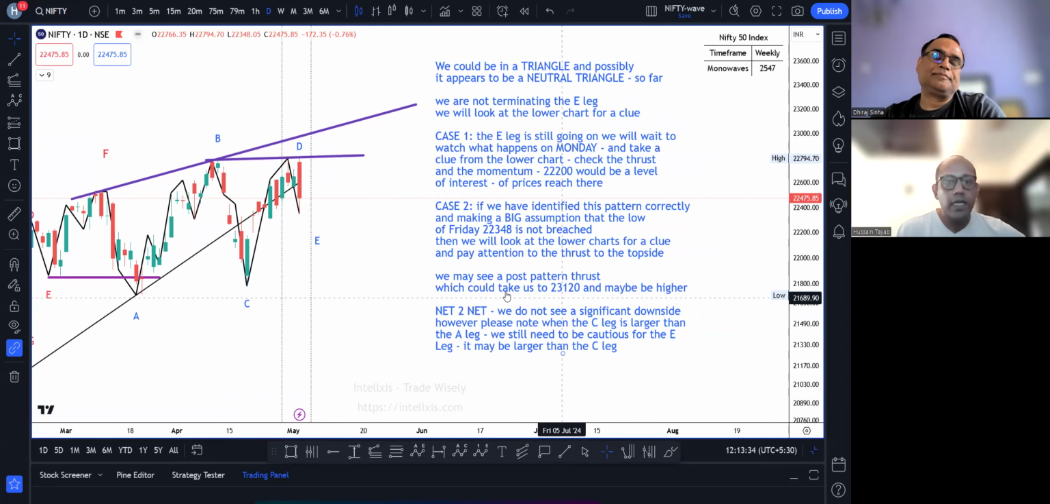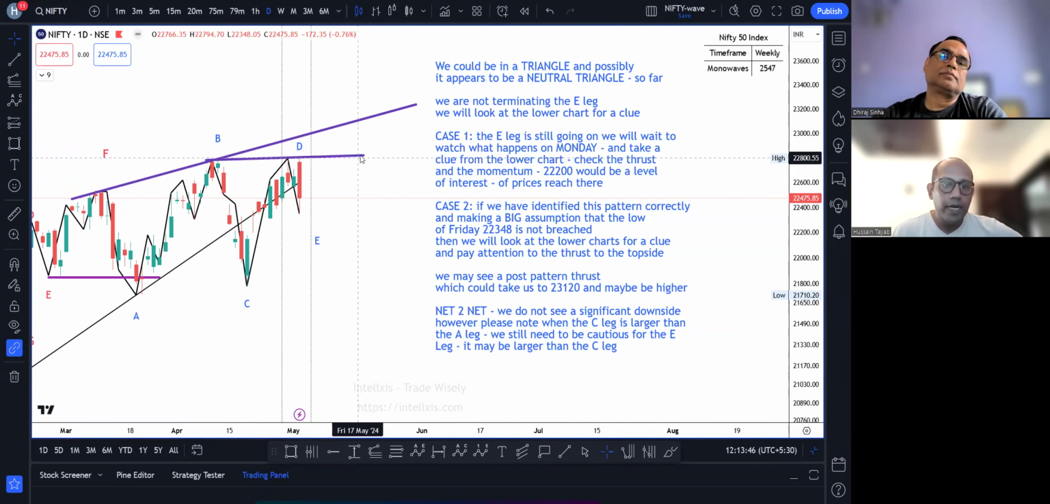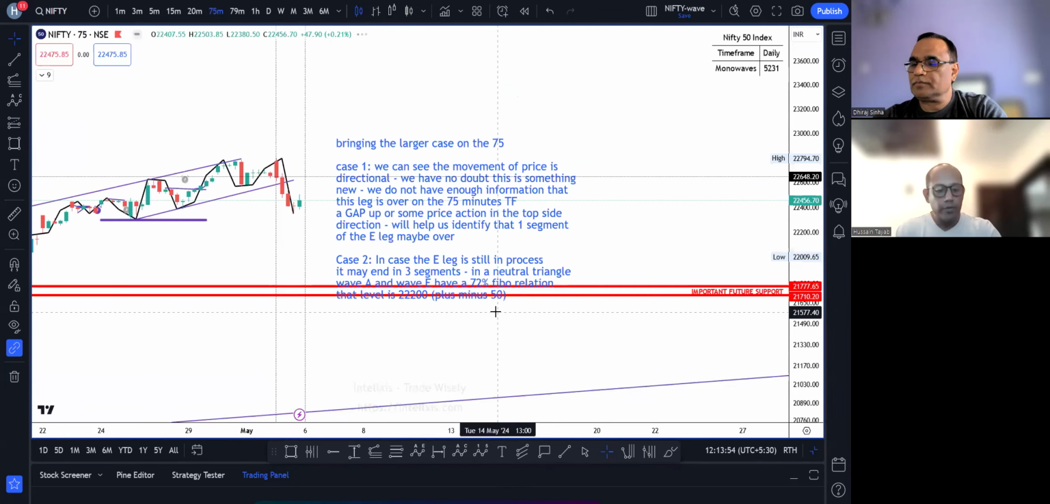Okay, right. Otherwise, we may see prices move provided the E leg terminates, we move with thrust, break this BD trend line and continue to the topside. ये बीडी ट्रेंड लाइन पे अगर आपको चाहिए ना तो खाली एक अलार्म लगा देना, आपको क्लियर क्लैरिटी मिल जाएगा। Right. ठीक है, I am going to move on to the 75-minute time frame.